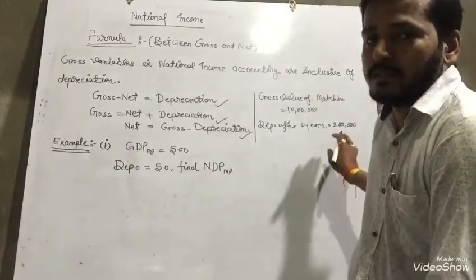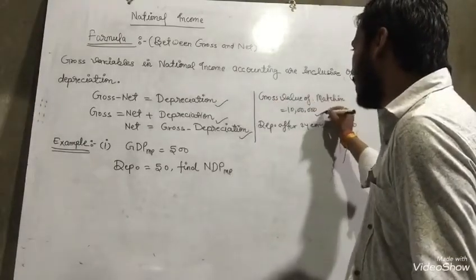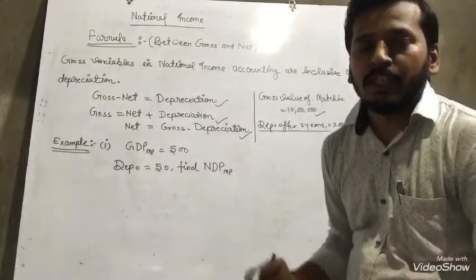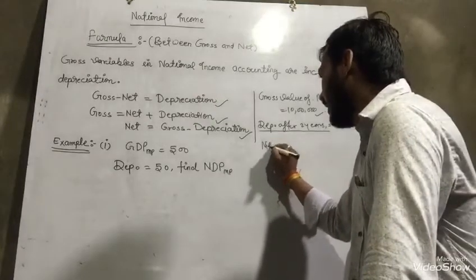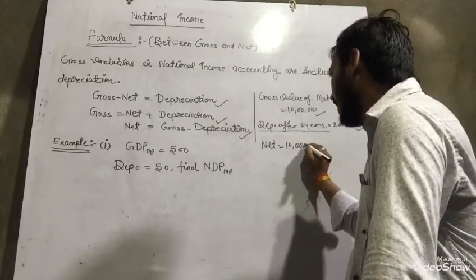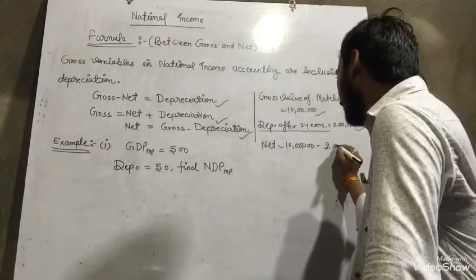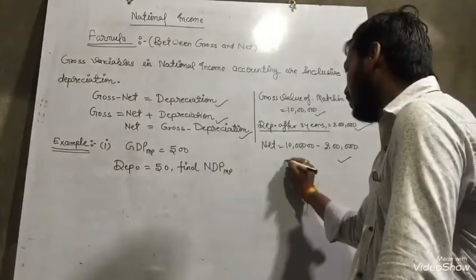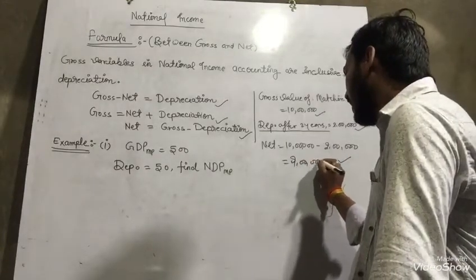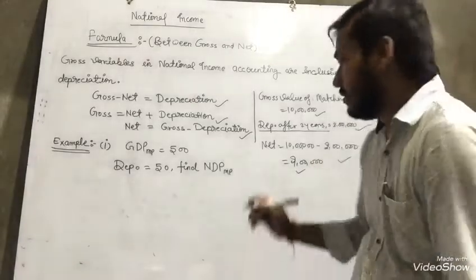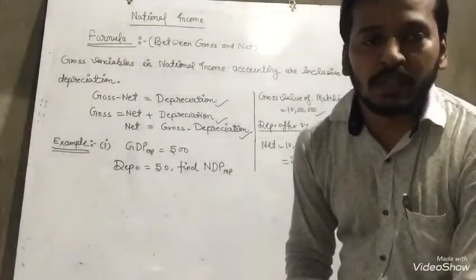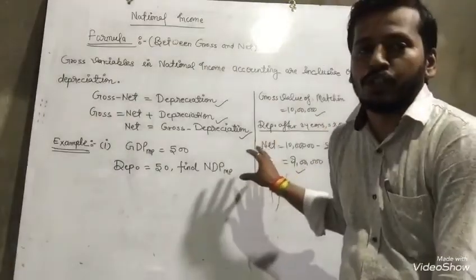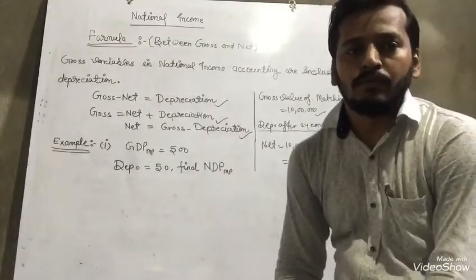See, the gross value of the machine is 10 lakh, and the depreciation after 2 years is 2 lakhs. Then what is the net value of the machine? Net equals 10 lakhs minus 2 lakhs, and the value is 8 lakhs. With the help of that we can calculate the net value of the machine. Same thing: any two will be given in the question, and according to that you have to solve.